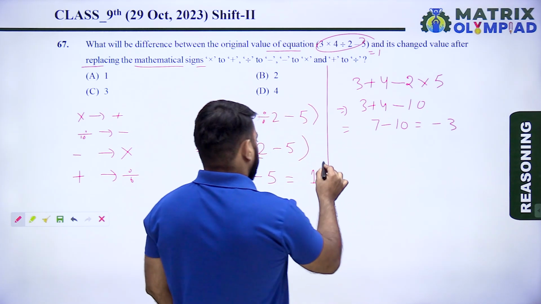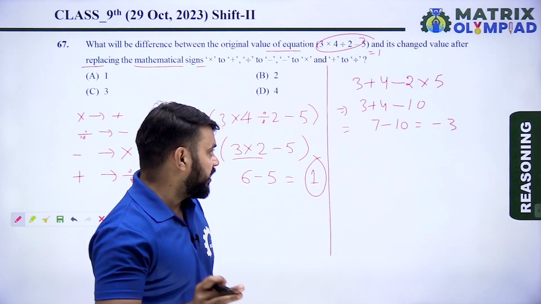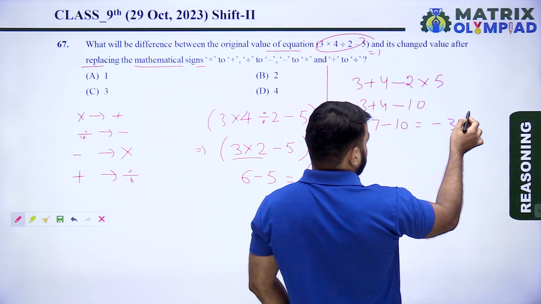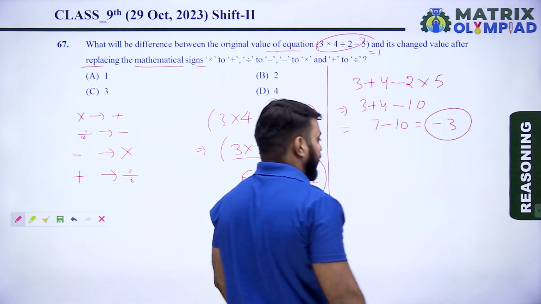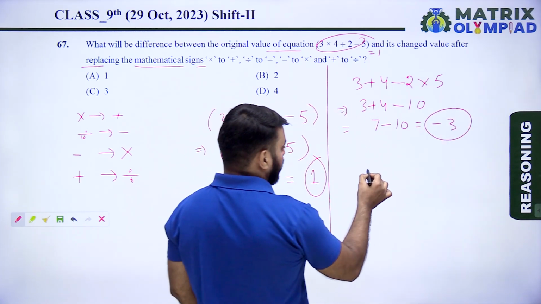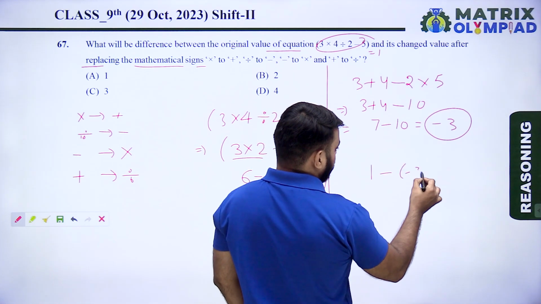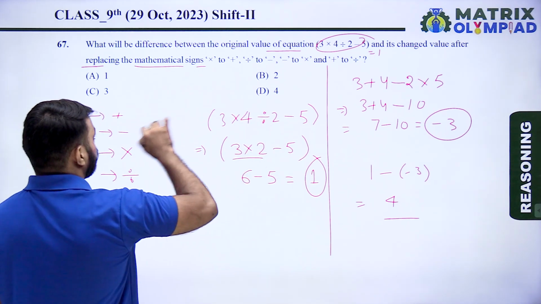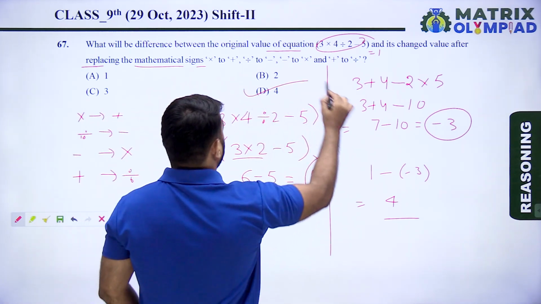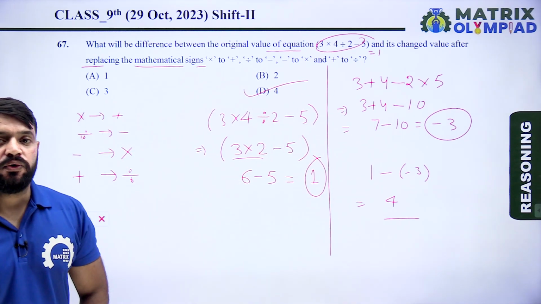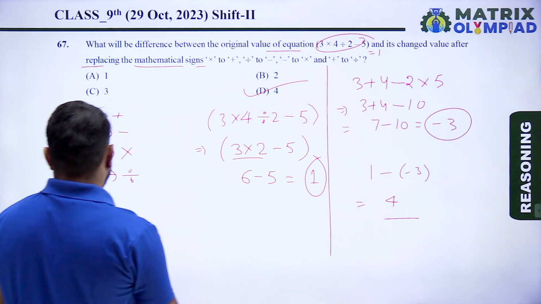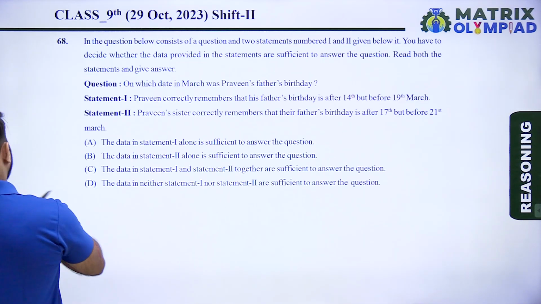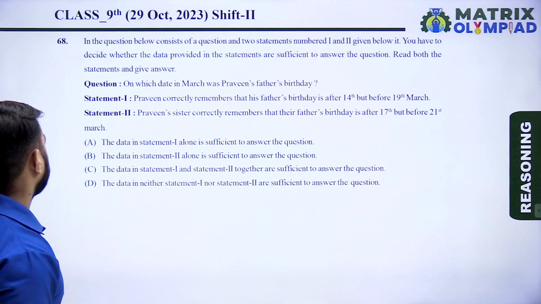So the value of the first equation is 1. Now after interchange, the value of the given equation is minus 3. So the difference between 1 and minus 3 is 4. So the difference between these two equations is 4. So 4 is the correct answer of this question. So let's move on to the next question. Next question is question number 68.